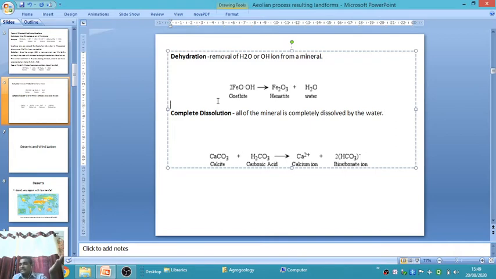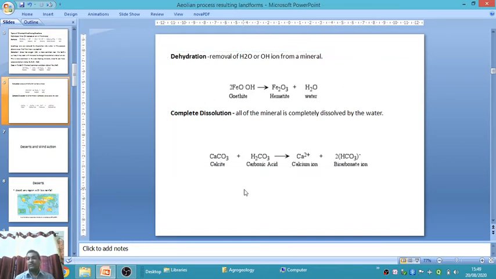In the first three cases, the minerals separate out to form two different minerals or a combination of minerals. But in complete dissolution, all the mineral is completely dissolved by the action of water. For example, calcite reacts with carbonic acid and completely dissolves in water, forming only the ions, calcium ion and bicarbonate ion. These are the five types of chemical weathering: hydrolysis, leaching, oxidation, dehydration and complete dissolution.